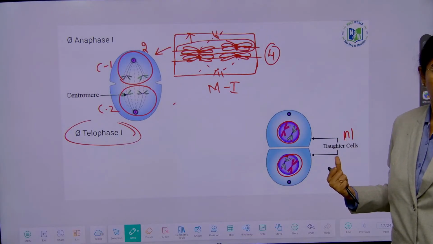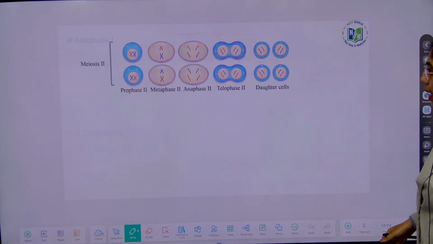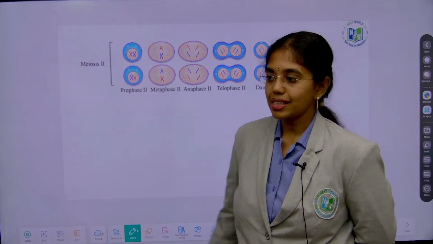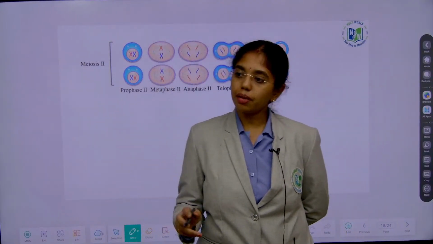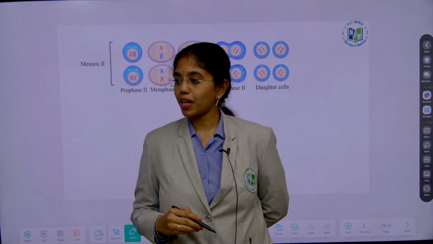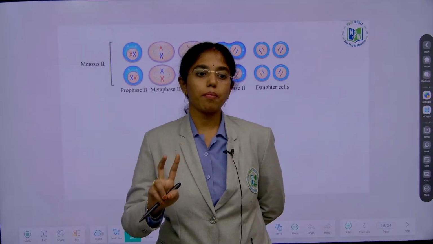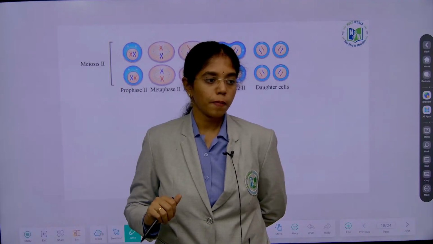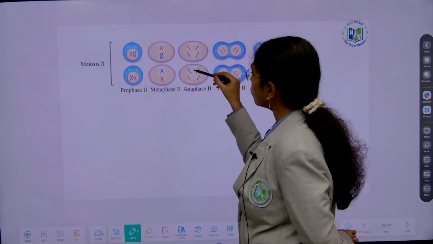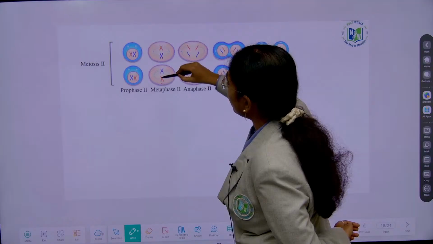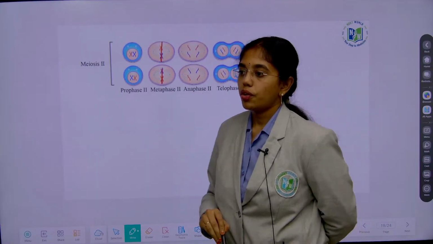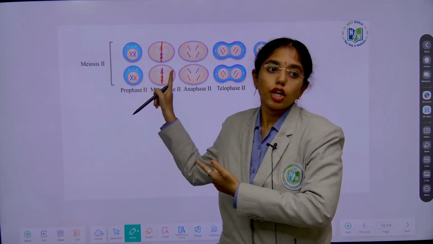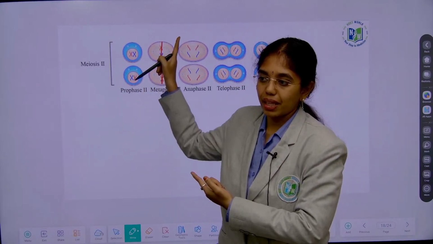Okay, clear, right? And then interkinesis stage: no DNA replication, cells are metabolically active. In animal cells, centriole duplication takes place, right? RNA and protein synthesis occurs. Meiosis 2 is the same as that of mitosis. And here there are single chromosomes, right? So you can see univalent chromosomes, whereas in metaphase 1 you can see bivalent chromosomes. Here, univalent chromosomes are on the same plate.